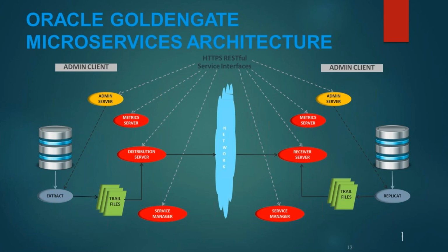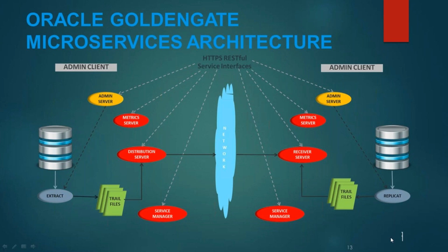So if you see, the setup part is still done by the extract, replicate, or data pump, which means the distribution server. But here, things are running as services, and under the server you have the Golden Gate processes configured.